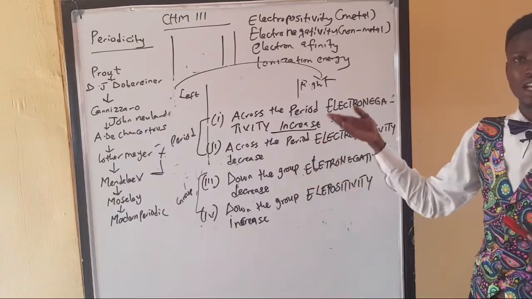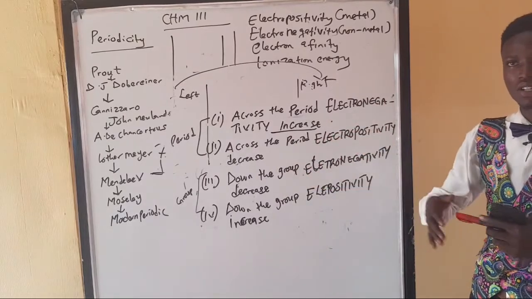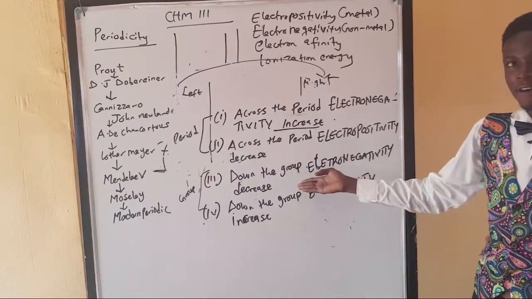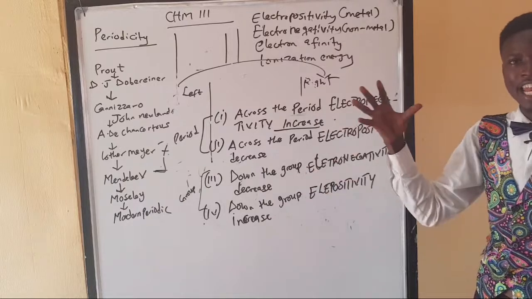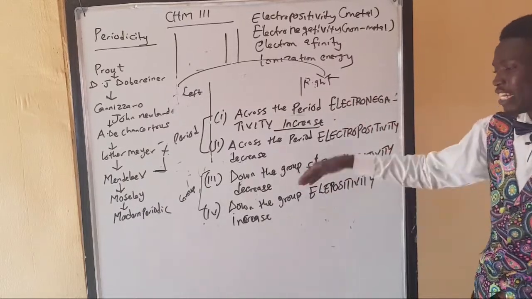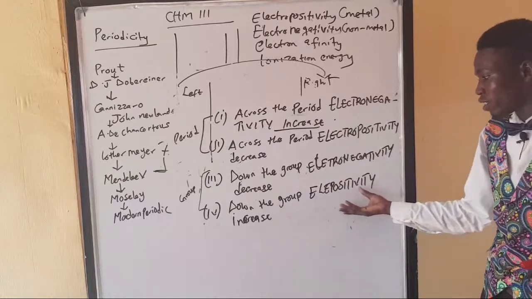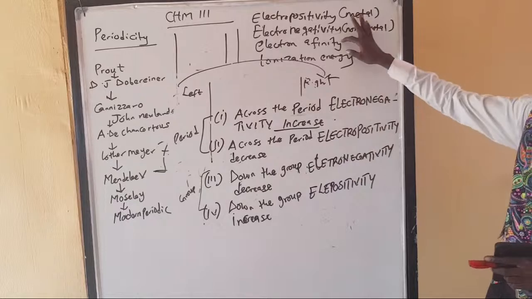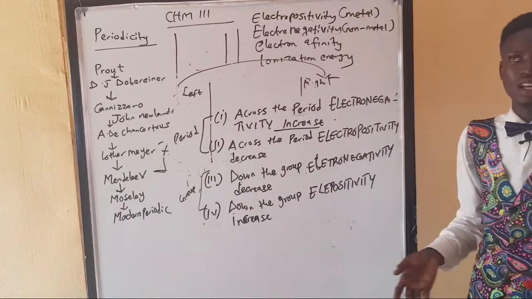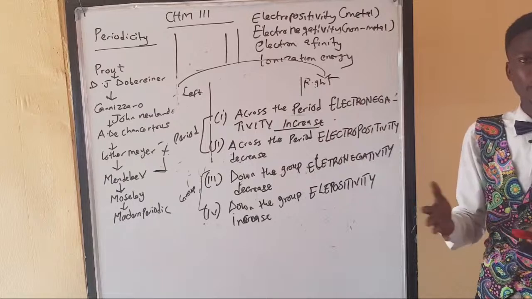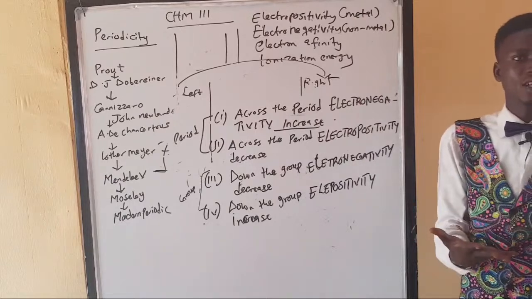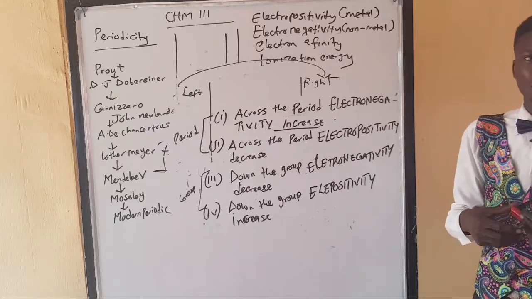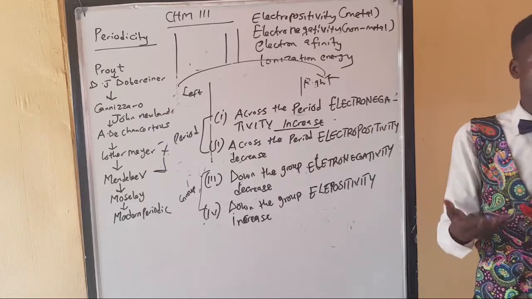Down the group, what happens? Electronegativity decreases, because when you go down the group, the number of shells increases. Then definitely you are going to see that the electron will lose grip of the nucleus. So that means they decrease down the group. Why does electropositivity increase down the group? So that is that about that. Then these two, what is electron affinity? Electron affinity of any element is measured by its ability to accept electrons. So we have some elements that attract electrons more than others.